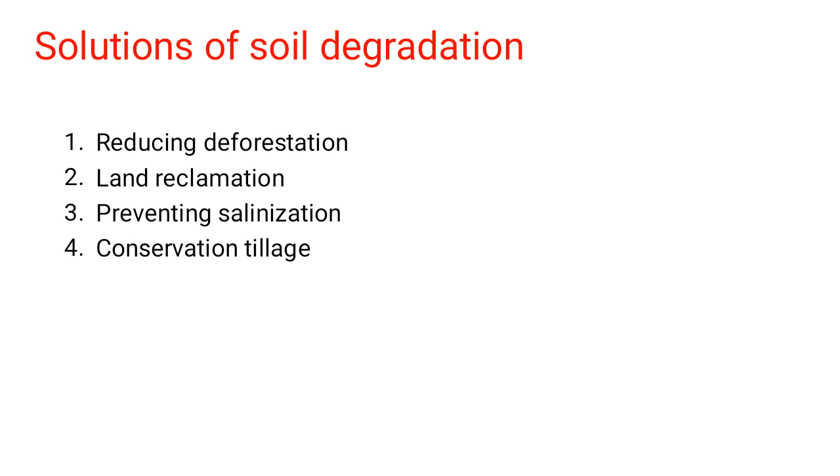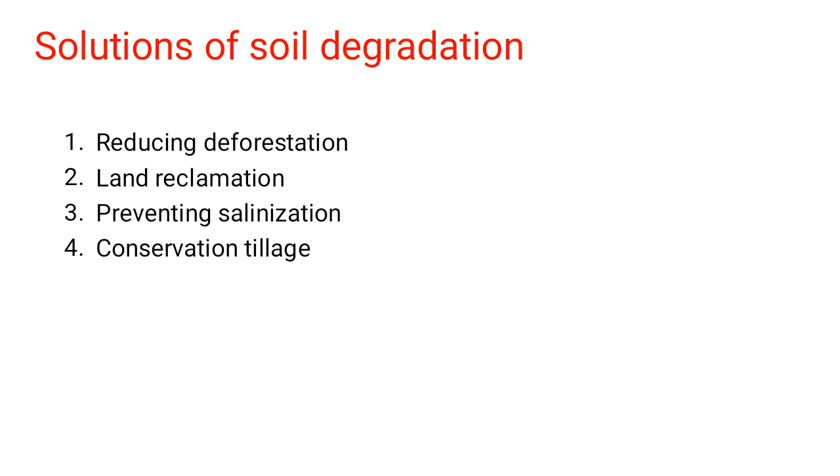Of course, as we mentioned, salinization happens due to various reasons, and by adopting some measures at the policy level, or at the regulatory level, or by other means, we'll be able to maintain the quality of soil.